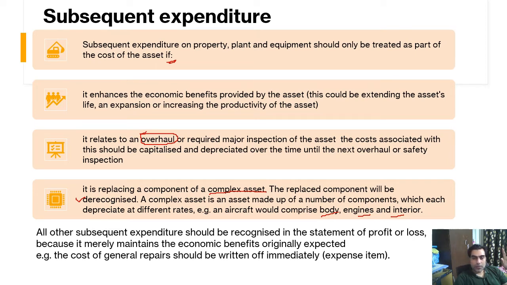statement of profit and loss account because it merely maintains the economic benefit originally expected. So there is no increase in economic benefit. What we are doing is maintaining the originally expected economic benefit. In that case, we cannot increase the value of the asset. The cost will be treated as repair, general repair and maintenance, and that will be transferred immediately to the profit and loss account or statement of profit and loss. These are the expense items.